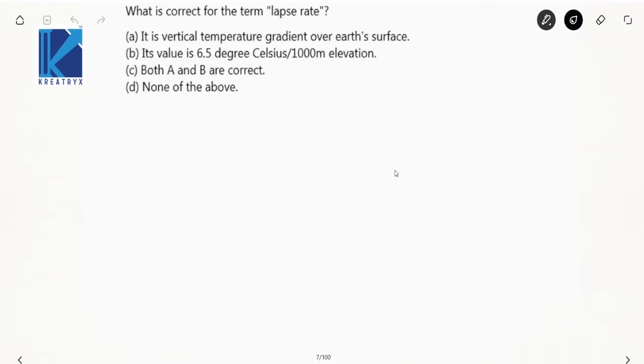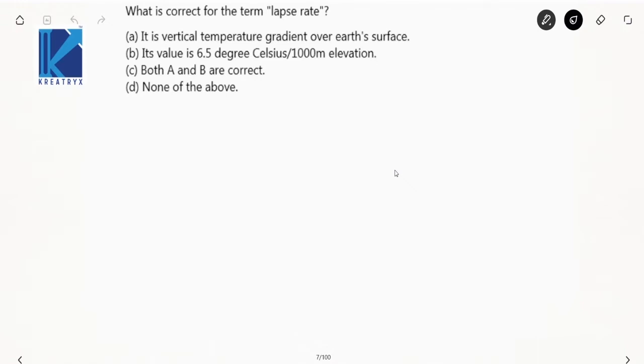What is the correct term for lapse rate? It is the vertical temperature gradient over Earth's surface. Yes, it is correct. The basic definition of lapse rate is this, right? It is vertical temperature gradient over Earth's surface.